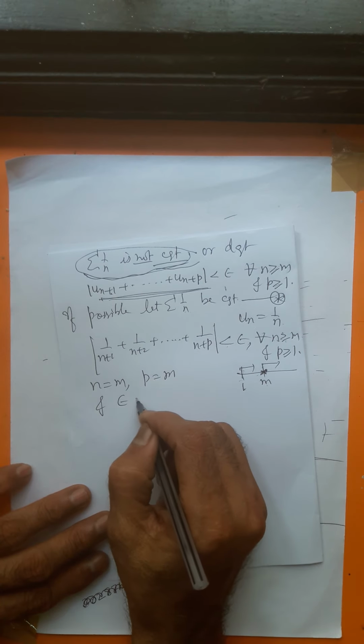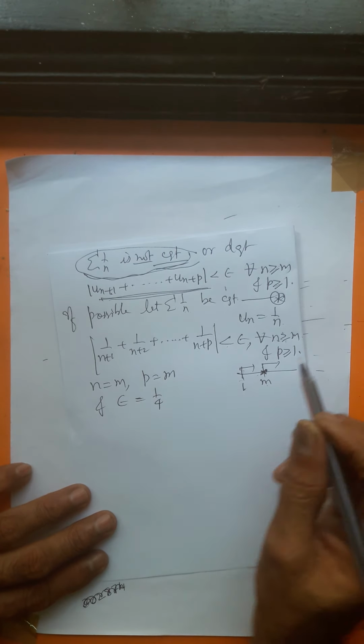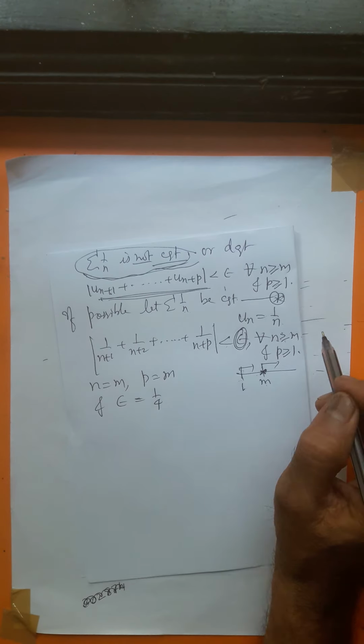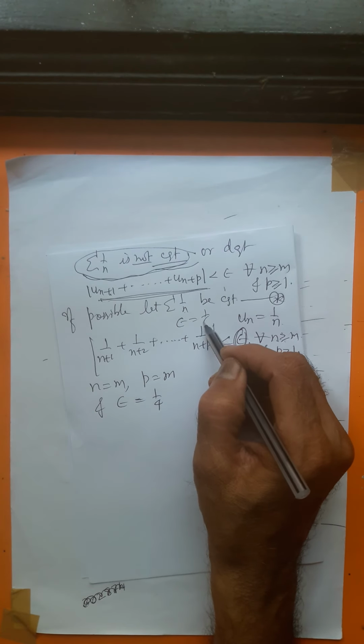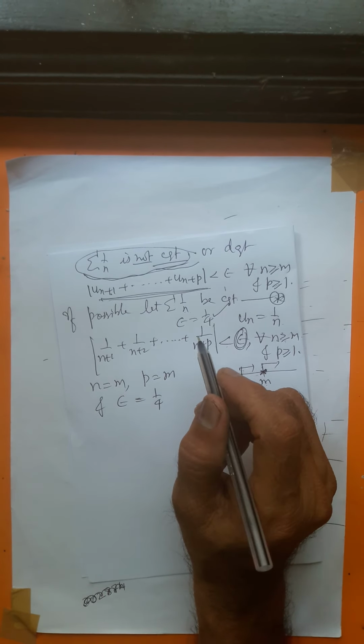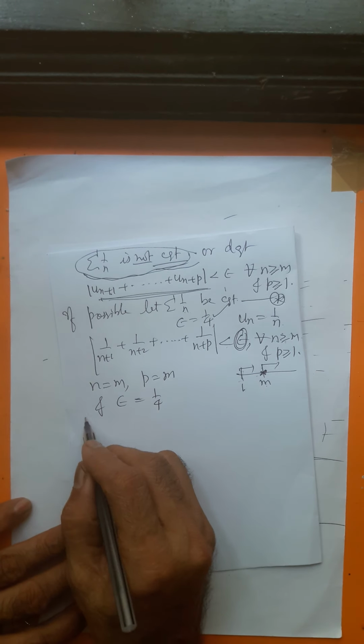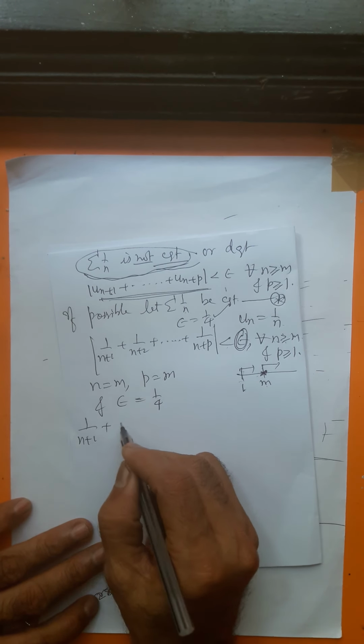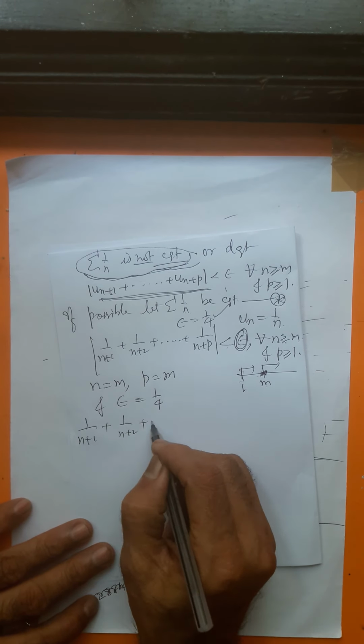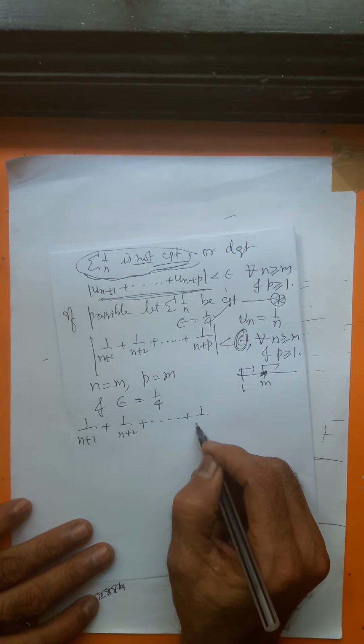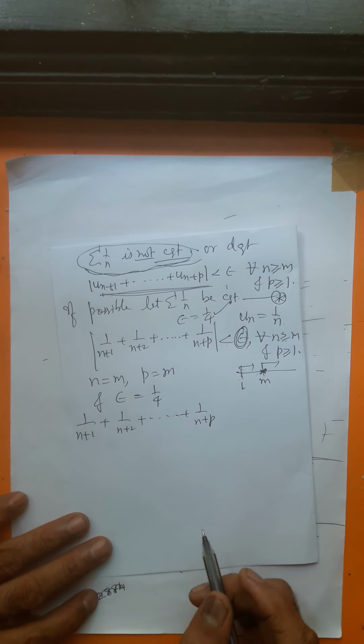Epsilon value, you choose it as 1 by 4. Epsilon is 1 by 4, assume that. So then what happens to this sum, 1 by n plus 1, 1 by n plus 2, etc., up to 1 by n plus p? Let's check what happens to this sum.